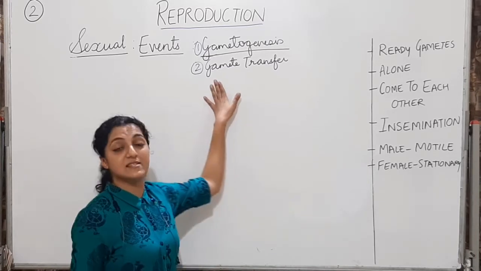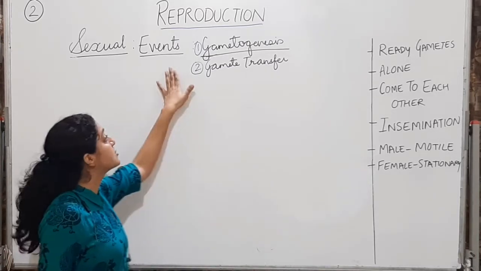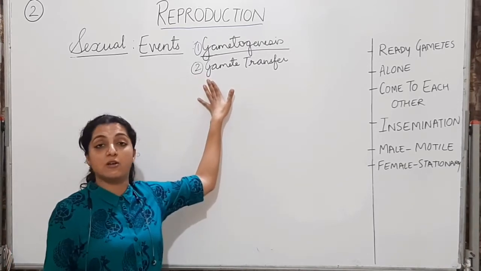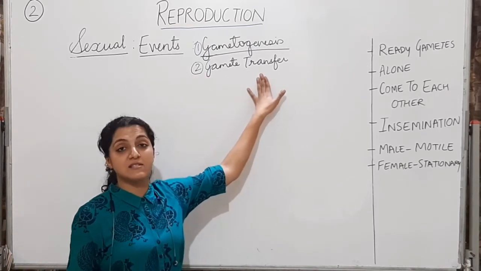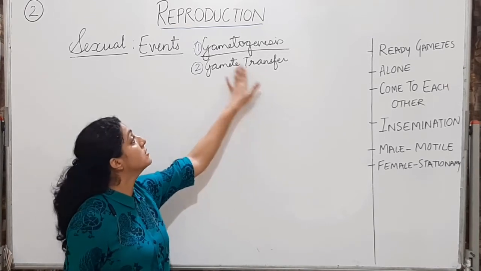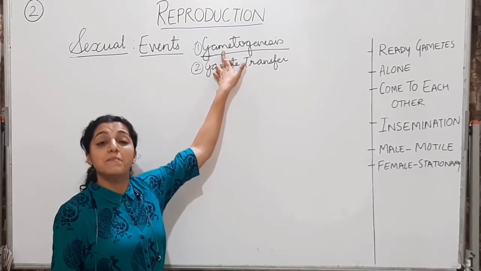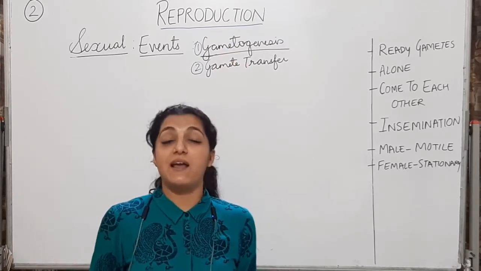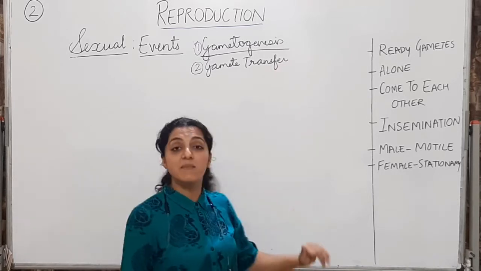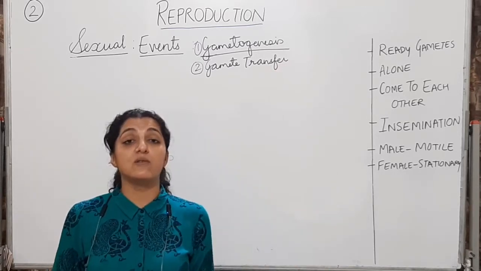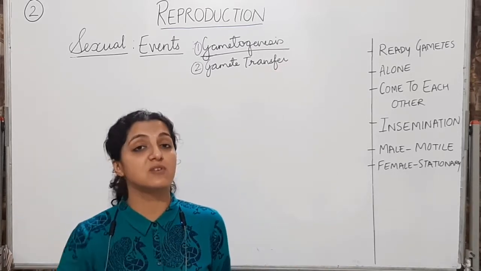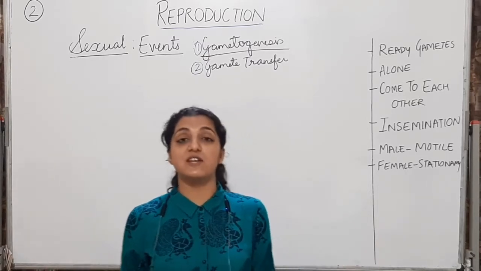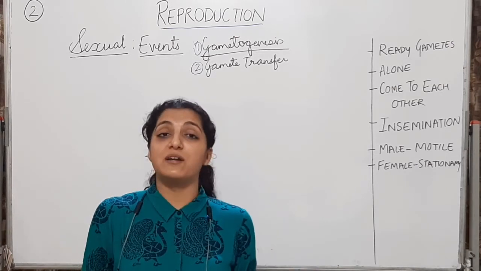So this process, which is the second step in the phase of sexual reproduction, it is the second event in the step of sexual reproduction, that is gamete transfer. It is going to follow the step of gametogenesis. Because for gametes to be transferred, gametes have to be formed. All right. So gametogenesis is production of gametes, and it is going to be followed by the transfer of the produced gametes.